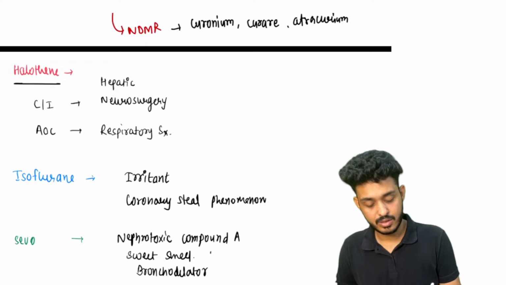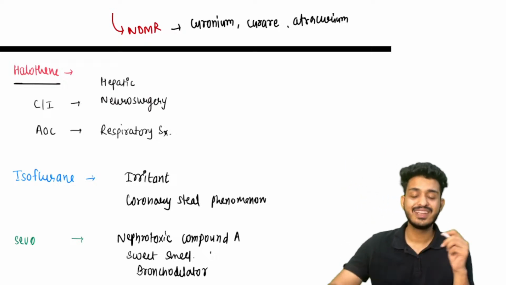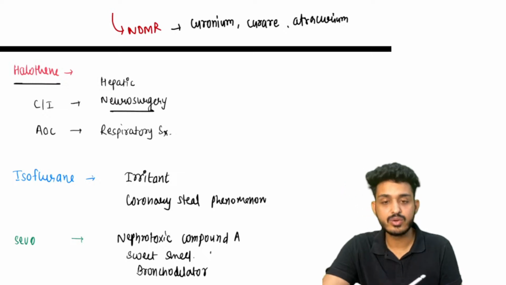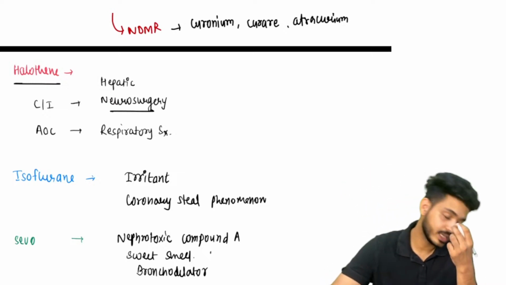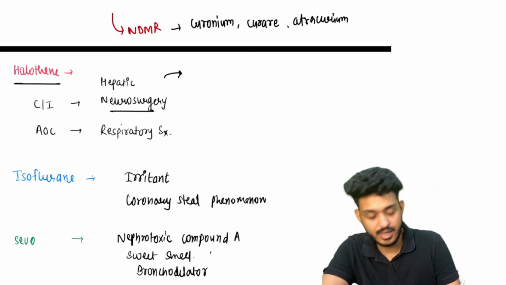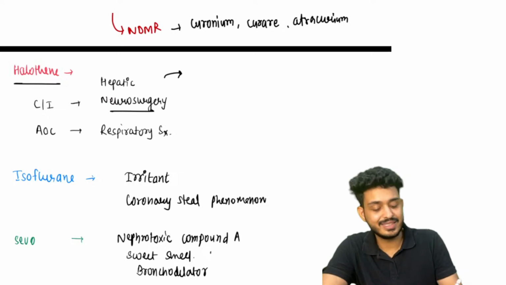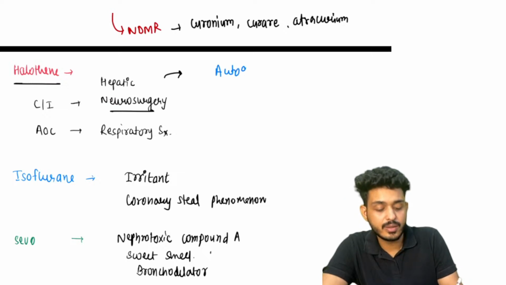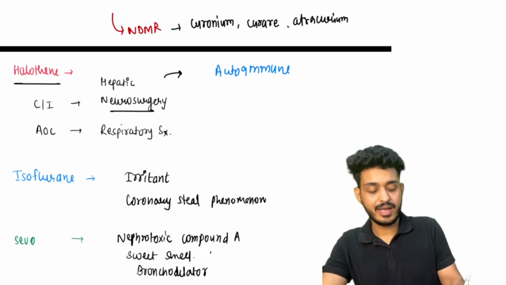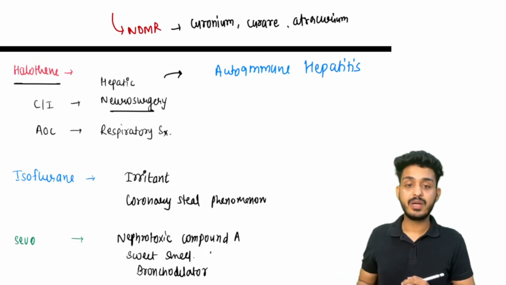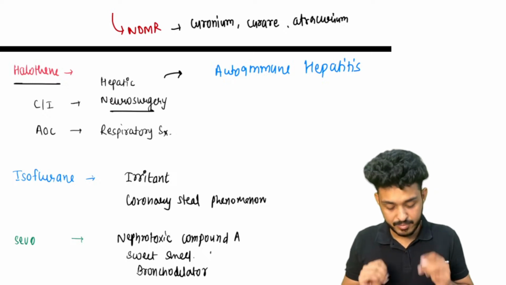The important points about halothane are these: it is contraindicated in neurosurgery and hepatic surgery. Why, sir? Why is it contraindicated in hepatic surgery? Because it will cause a disease. I think you must have known about this disease. Please try to write it down. That is your autoimmune hepatitis, halothane hepatitis. Halothane will be causing hepatitis.